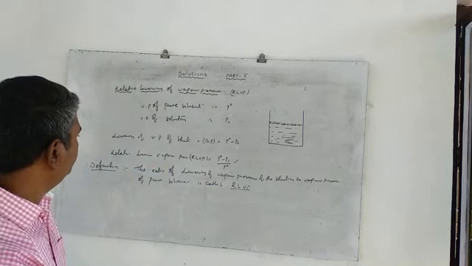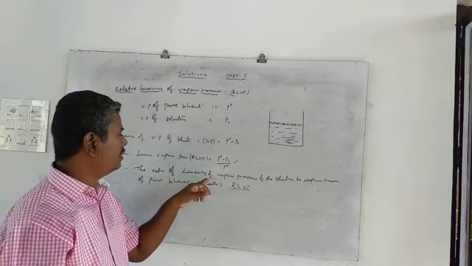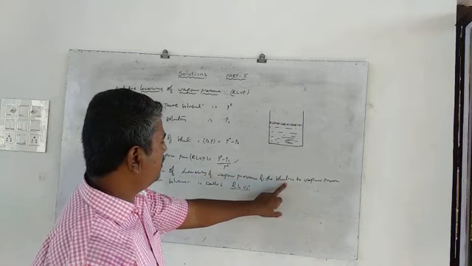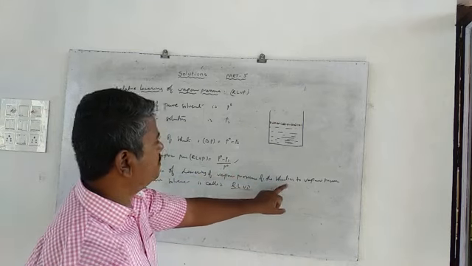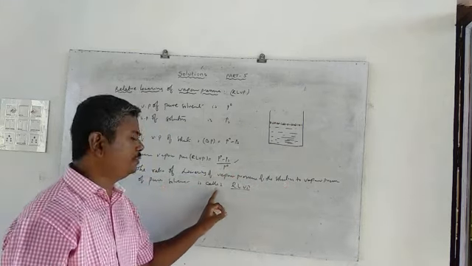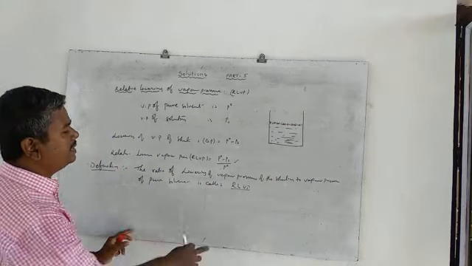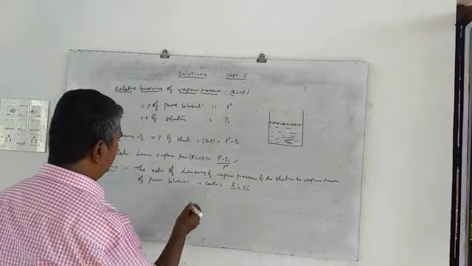What is the definition here? The ratio of the lowering of vapor pressure of the solution to the vapor pressure of the pure solvent is called RLVP. Clear?